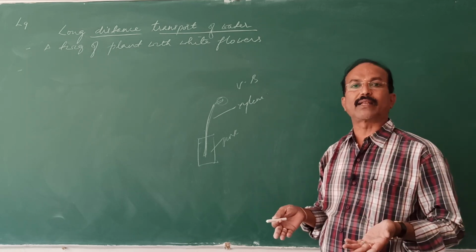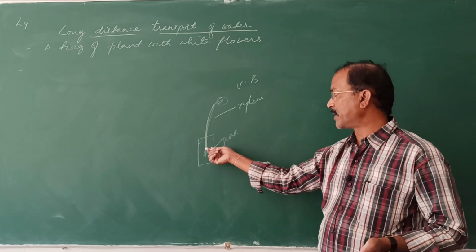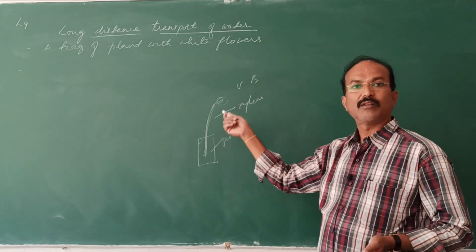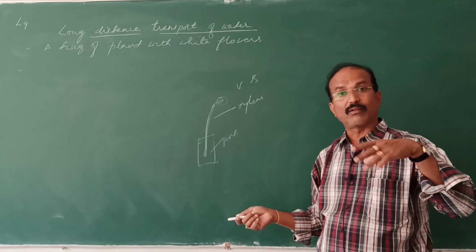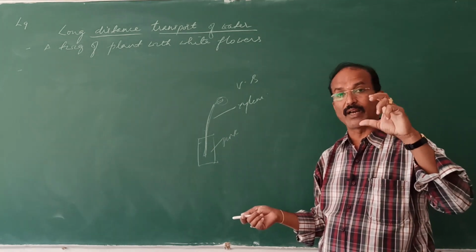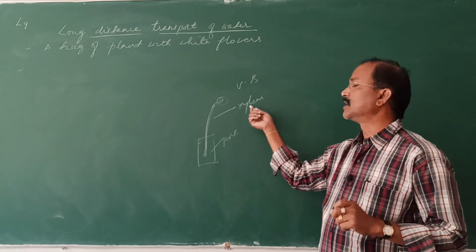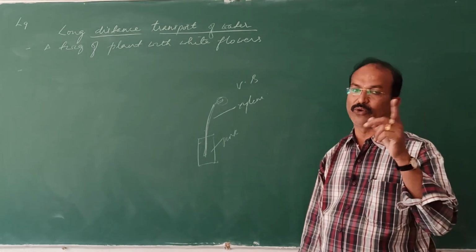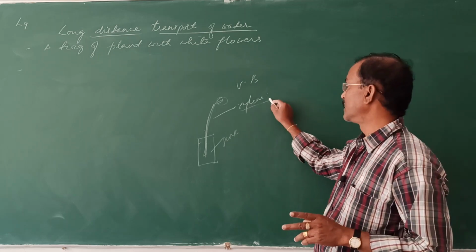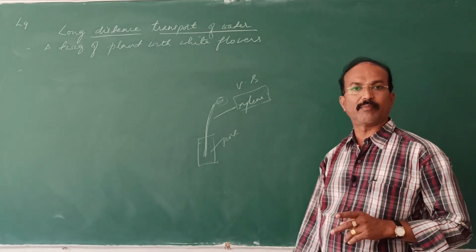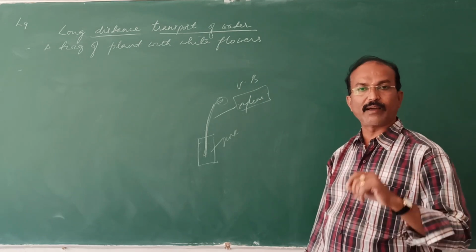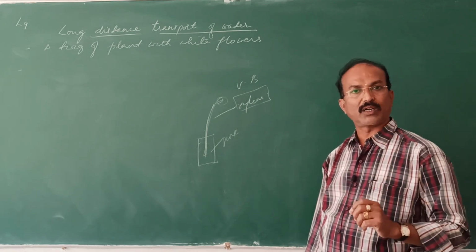There is a path, and that path can be observed when you take a cross section, and the vascular bundles become pink. Particularly the xylem walls take up the pink stain. You can confirm that the water is moved through the xylem. That is, in the vascular bundle, especially through the xylem, there is a path of movement of water and minerals.